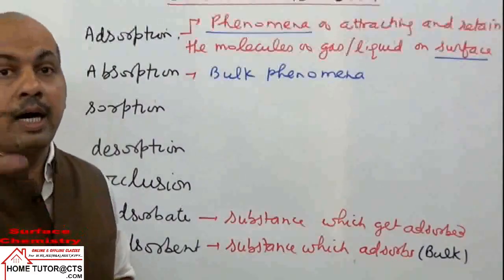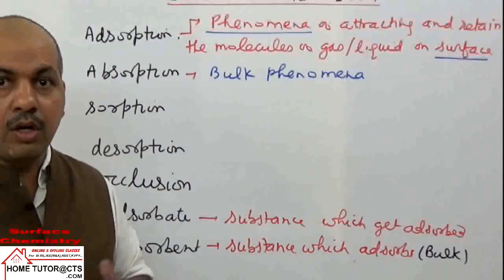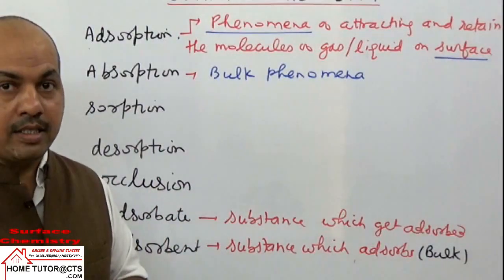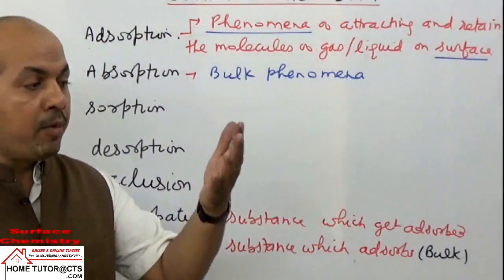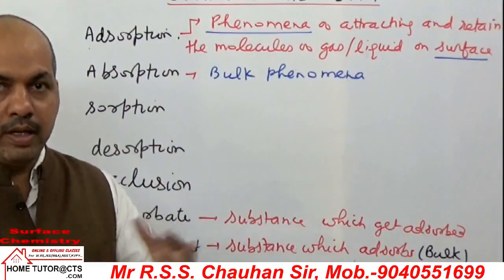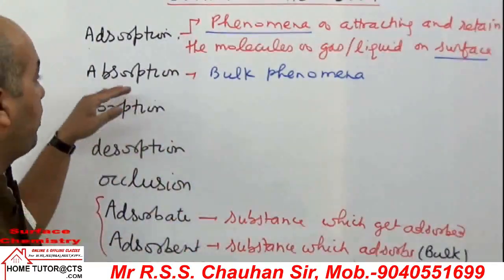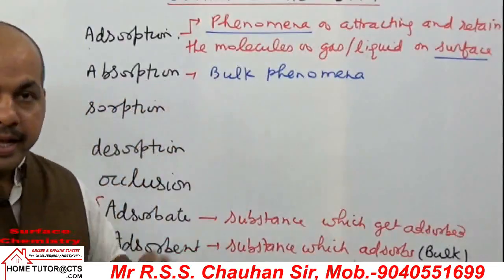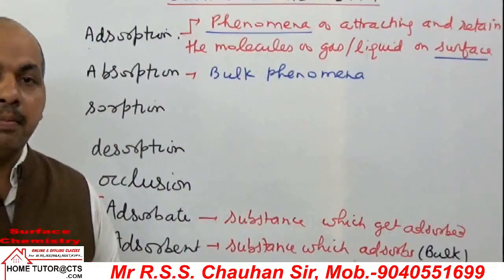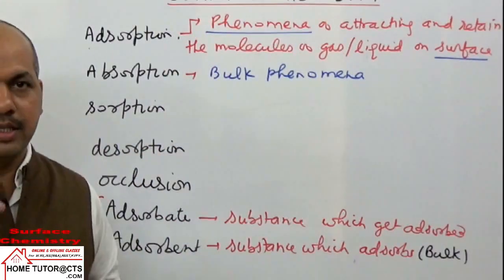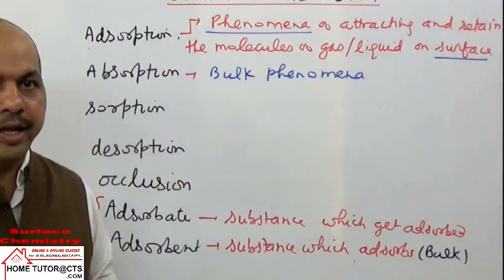One common example is ammonia gas. Ammonia gas will be adsorbed on a platinum surface or metal surfaces, whereas in an aqueous medium or water, the ammonia gas will be absorbed because it is soluble, due to hydrogen bonding and chemical reaction forming NH4OH. So ammonia is absorbed by water, whereas it is adsorbed by platinum or other metal surfaces. Again, with the chalk piece, the liquid or solvent will be absorbed and the ink particles will be adsorbed.